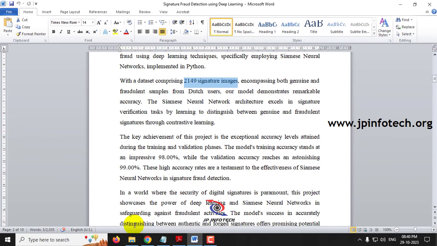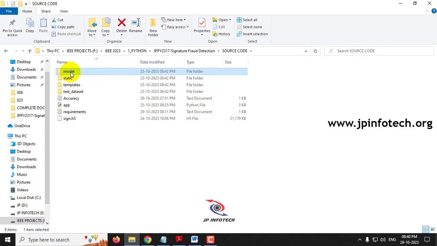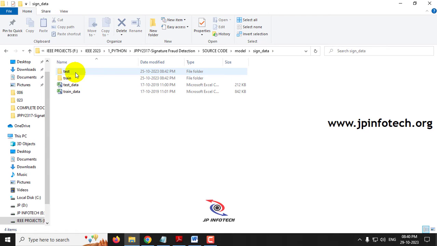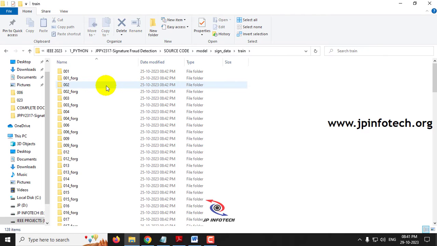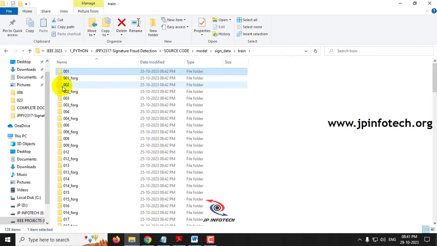I'll show you the data set part before proceeding to the next thing. In the source code folder, in the model folder, we have the signed data, which contains the test and train folders. In each folder we have various kinds of signatures. Let us show you one by one. Here you can see 001. This is the signature of a particular person, and for that identity they have given the number 001. This folder contains around 24 samples of the signature images of the person.